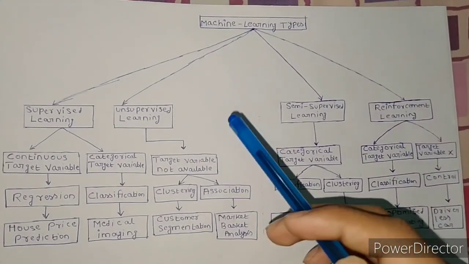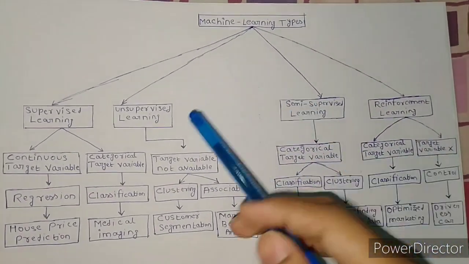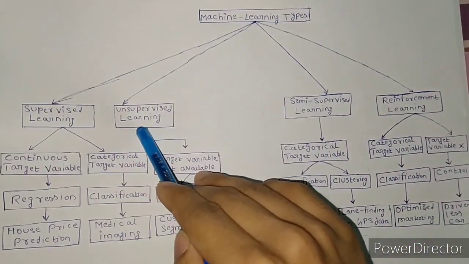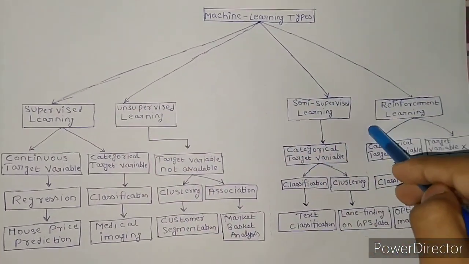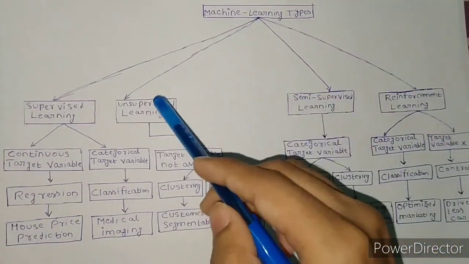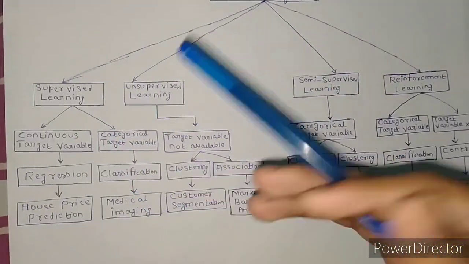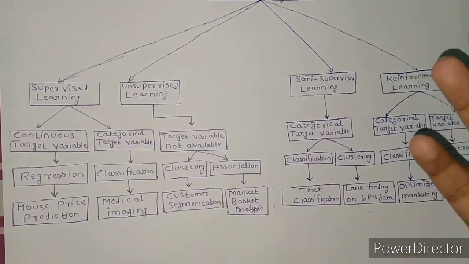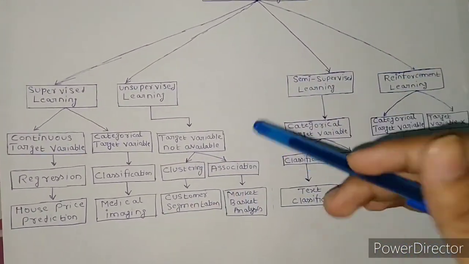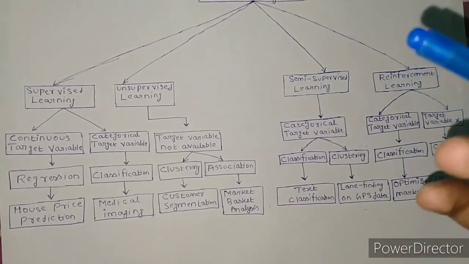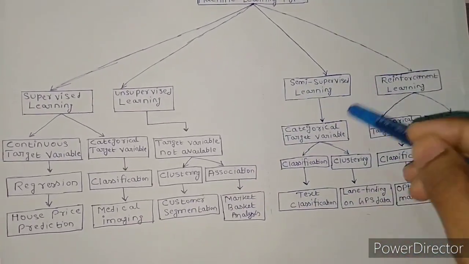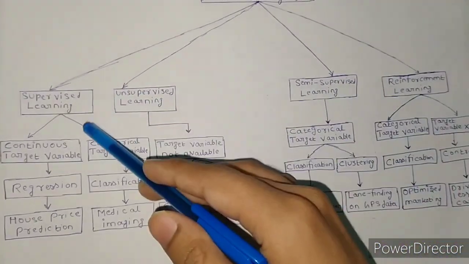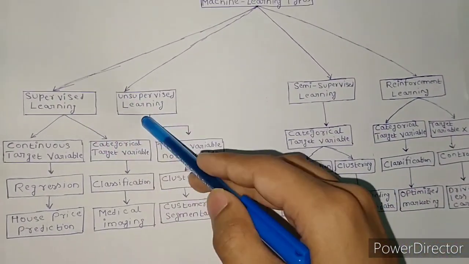So basically machine learning is classified into four types: supervised learning, unsupervised learning, semi-supervised learning and reinforcement learning. In today's video I will tell about two of these, because if I go for all four, the video can become so large and you can get bored. So in my next video I will talk about the other two. Here we have two things, supervised learning and unsupervised learning.